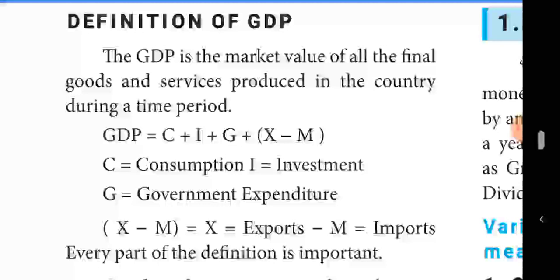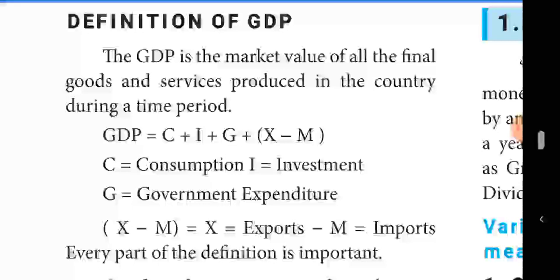From this definition, three things are very, very important. What are the three things? Goods and services, market value, and final goods and services. Goods and services are tangible and intangible: goods are called tangible, and services are called intangible. What they are producing is called goods, and the work done in that production area is called services.